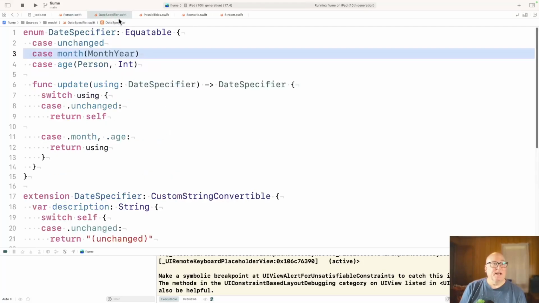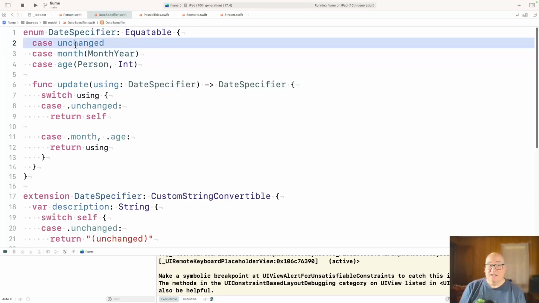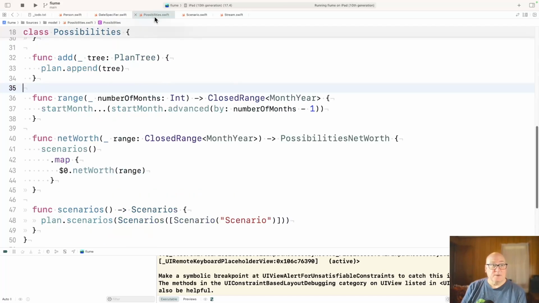The change came in with a date specifier. You can say a date is unchanged. So if you're updating a previous entry, you don't have to change the date field, or it can be the month, which is now month year, but was month number, or it can be the age of a person, the int age in years. All right, and then the three pieces that use that the most, one is possibilities. So possibilities is that main view we had. If you introduce scenarios, you'd have alternatives described and so on, but it's the group, the collection of all those.